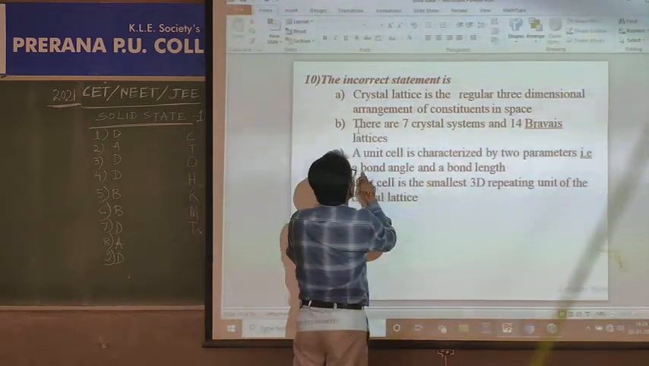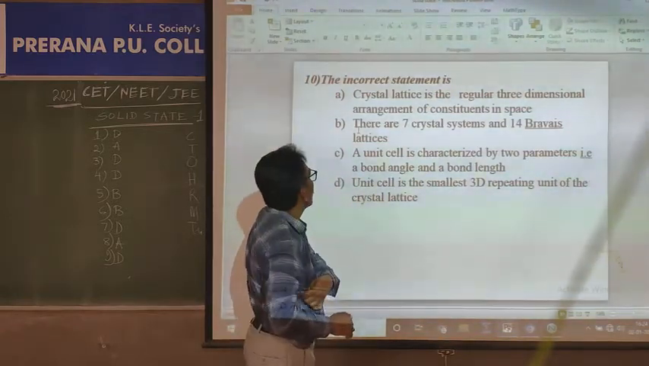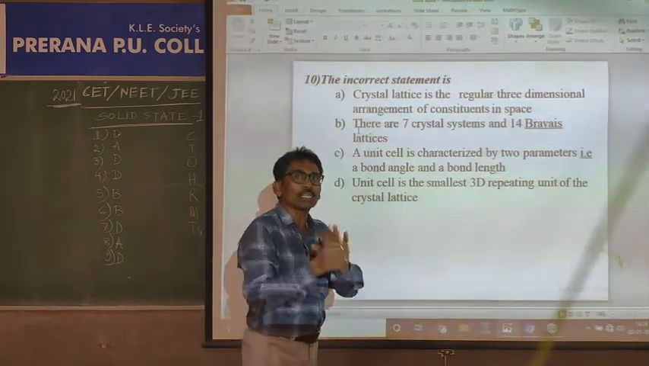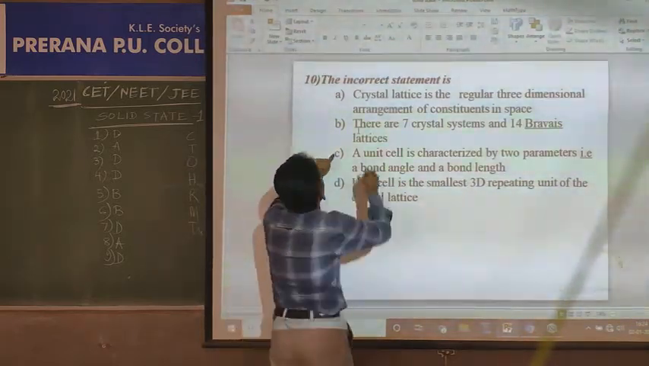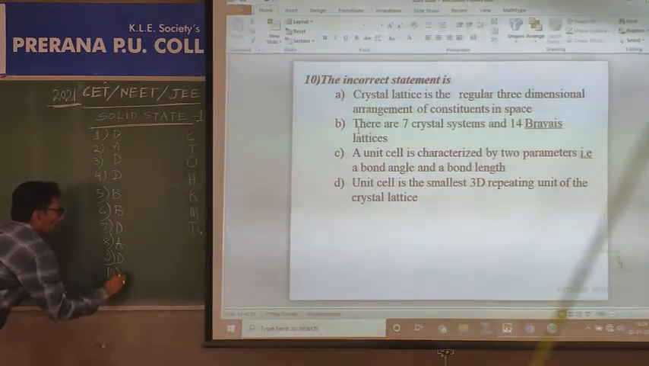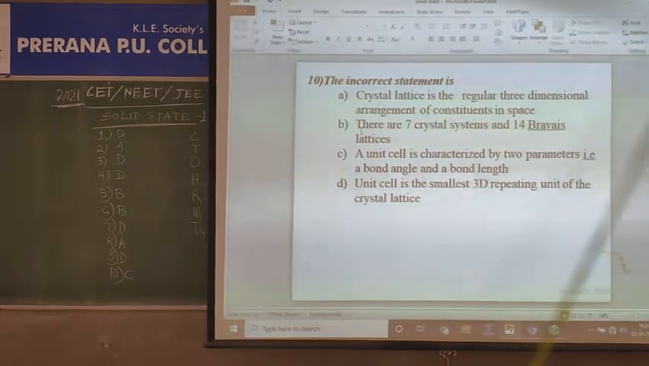Two parameters, bond angle and bond length, is not correct. Axial angle and axial length are required. So option C is the incorrect statement in this case. I hope you are following nicely in this way.